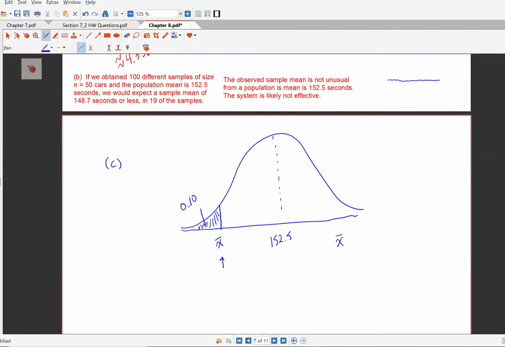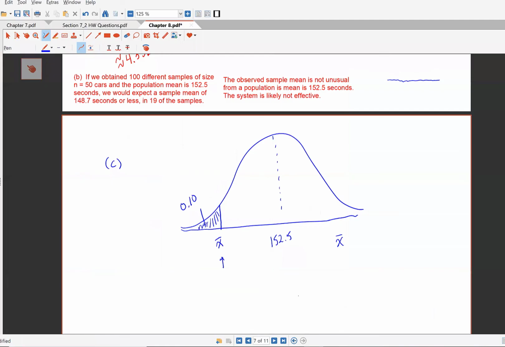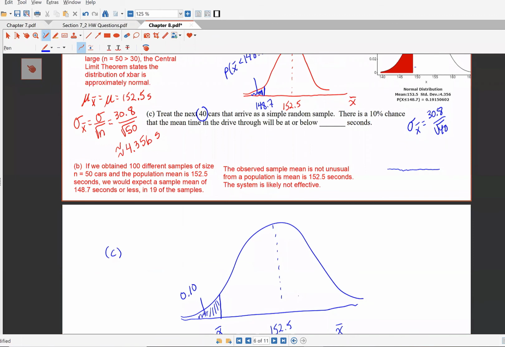So for this one, we have to change my standard deviation because I only have 40 cars, not 50. So that's going to be 30.8 divided by the square root of 40, which is 4.87 if you compute that.